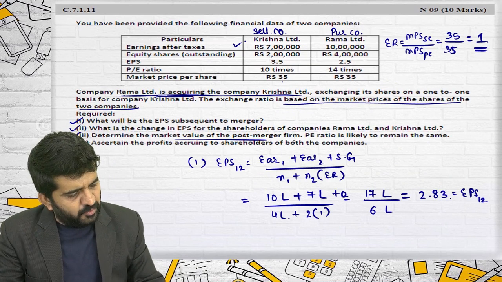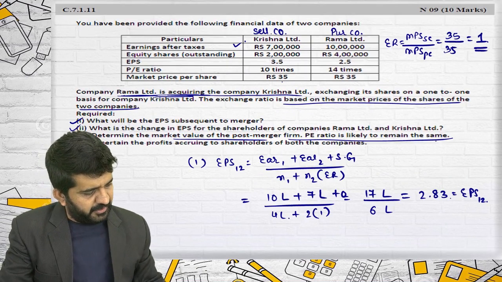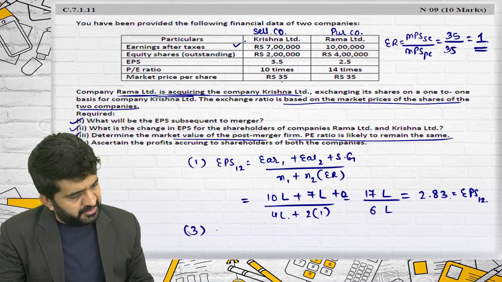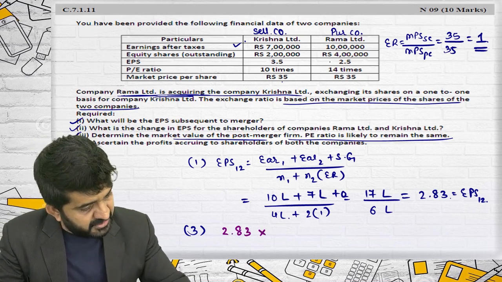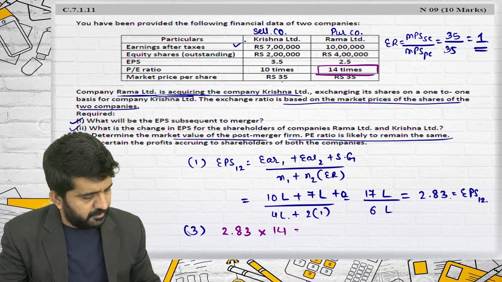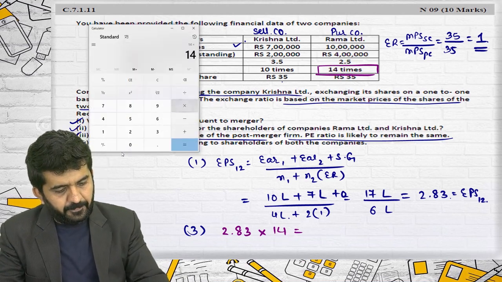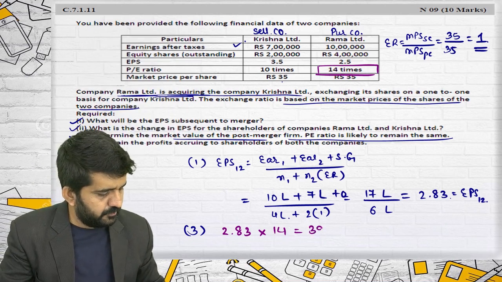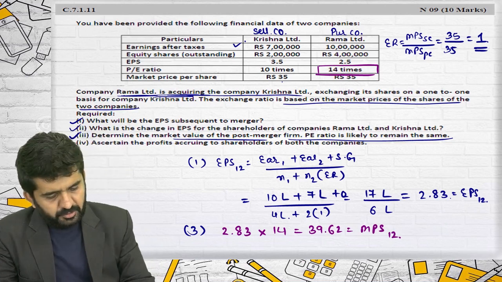Determine the market value of the post-merger firm. The P/E ratio is likely to remain the same. Is it all right? I'm doing the third over here. Let me change the color. It is EPS 1-2, 2.83, and the P/E ratio of the purchasing company is remaining the same. P/E ratio of the purchasing company is 14. So it is 14 into 2.83, which is 39.62. This will be MPS 1-2. Third answer.